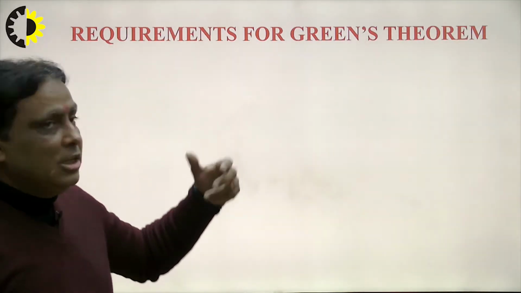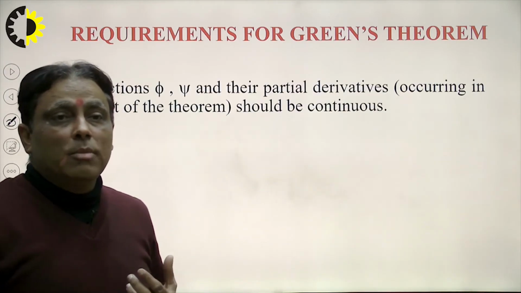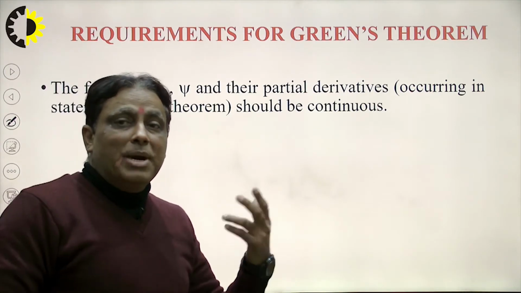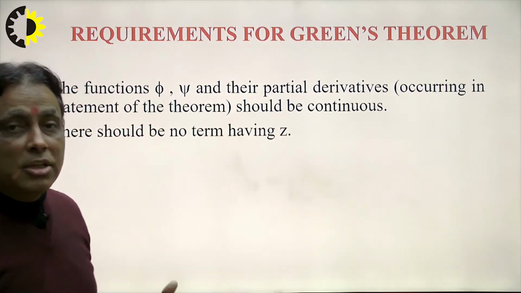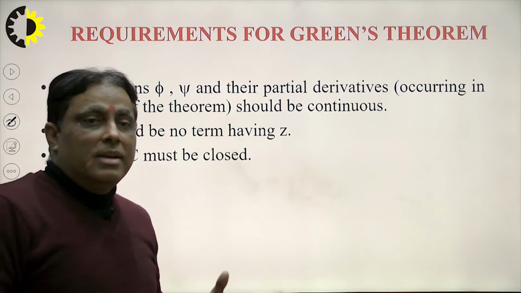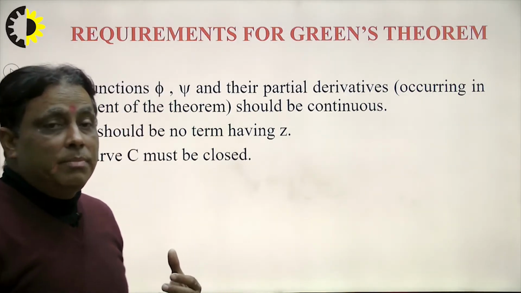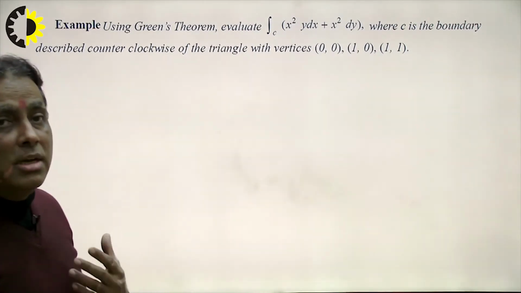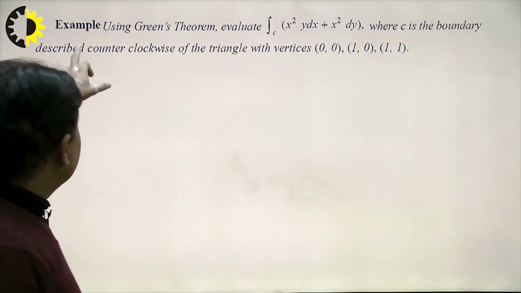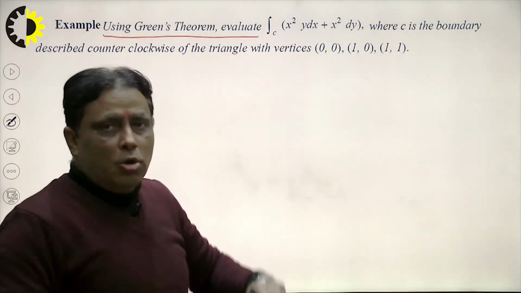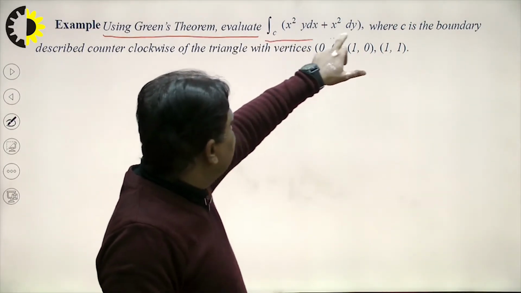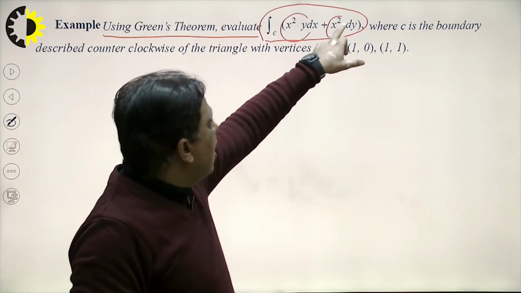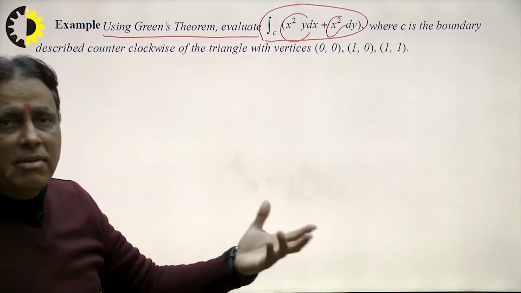Requirements for Green's theorem. What is the requirement of Green's theorem? First of all, there are two functions: first is phi and another is psi. They should have continuous partial derivatives of the first order. Next, the curve must be closed. That is the most important condition here. How to use Green's theorem, I explain here. I consider a problem using Green's theorem: evaluate this line integral. That is phi and that is psi. How to calculate phi and psi, I explain here one by one.